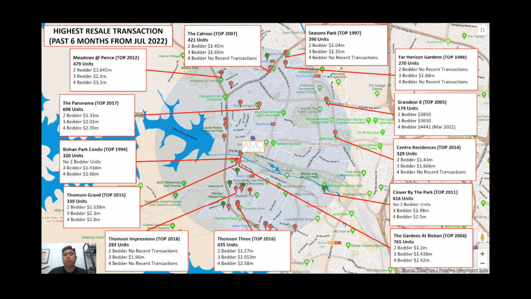Right, so third thing we'll be looking at, number 3, will be the resale transactions. So units in the market, how much are they going at now? So comparing the resale market versus the prices that AMO is going to be launching at, is it going to be safe going to AMO? So let's take a look.